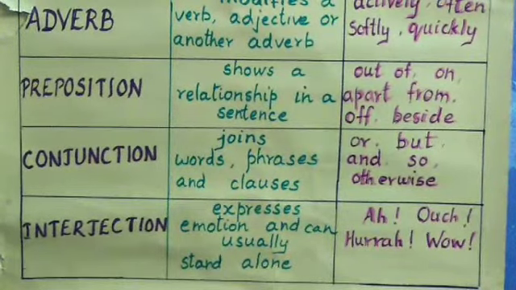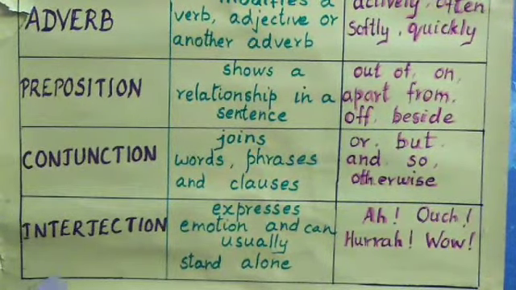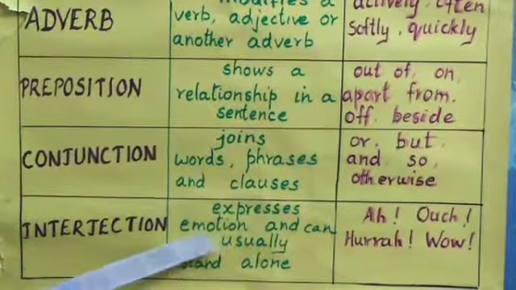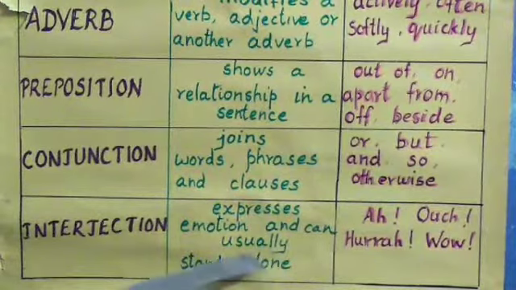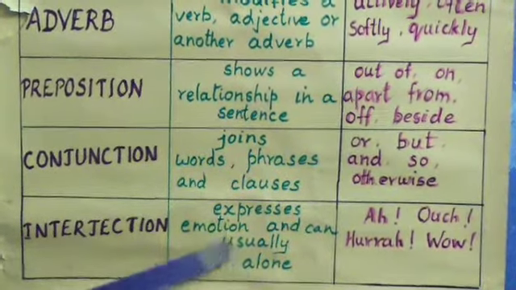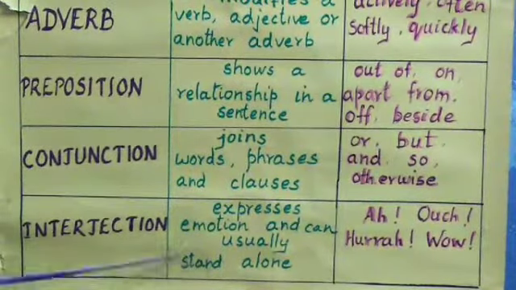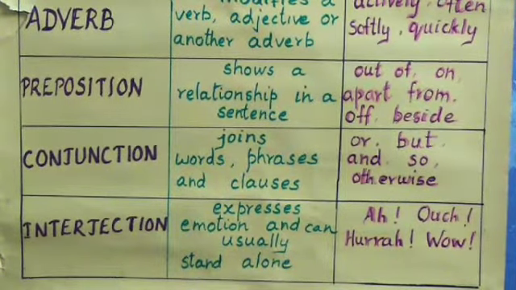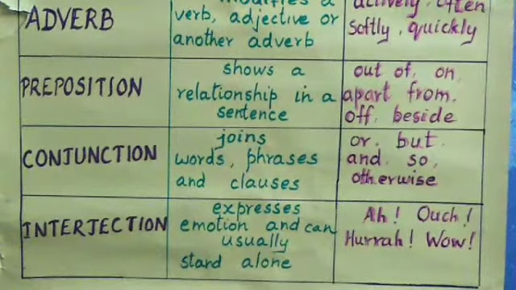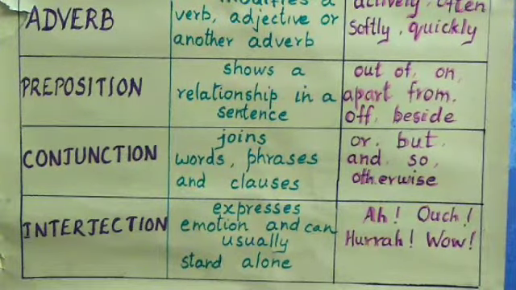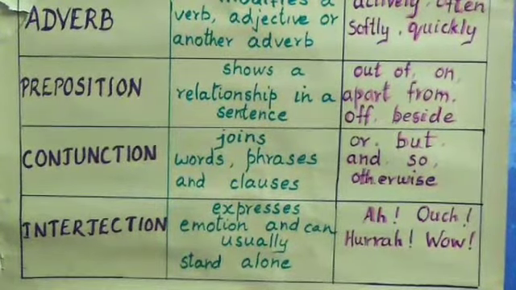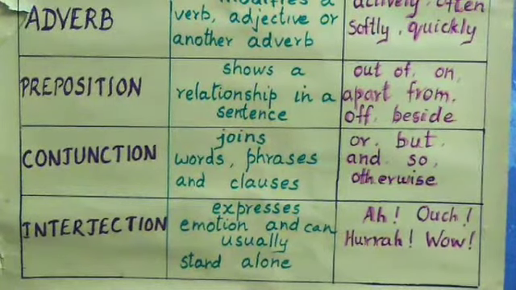Now we shall move ahead to the final part of speech, that is interjection. It is a word used to express emotions, feelings or some sudden outburst of feelings. Usually it is used in informal language. Though interjections do not relate grammatically to the other parts of speech, they help the reader understand the relationship between words or phrases in the sentence. They express a wide variety of feelings such as joy, sorrow, surprise, disgust, etc.